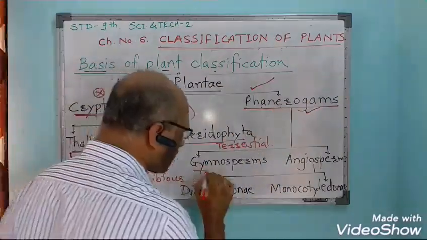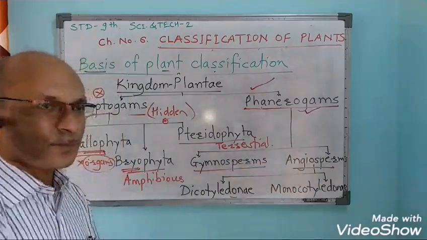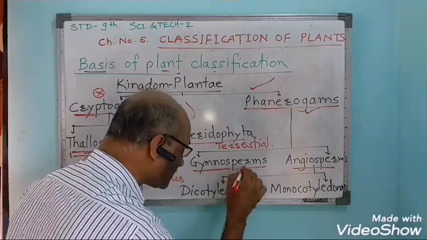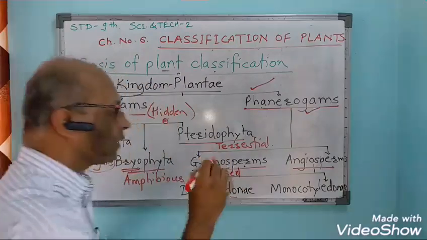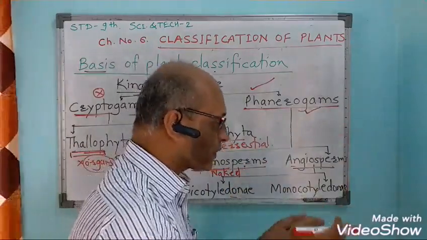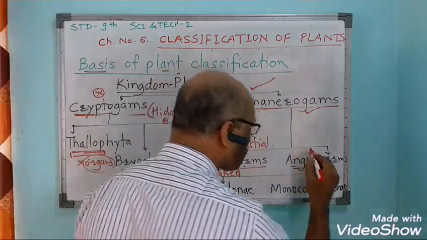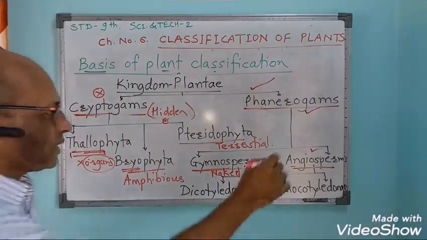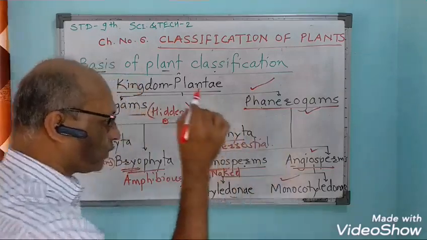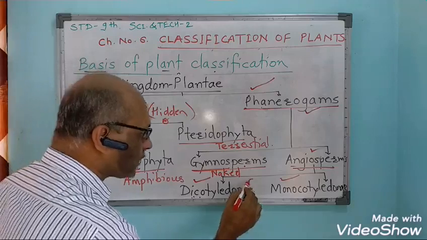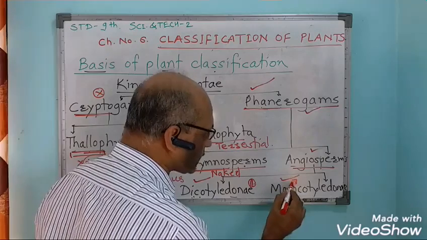Now this phanerogams is divided into two groups: gymnosperms and angiosperms. Gymnos means the seeds, sperms, that is the seeds are naked, and angios means covering. Seeds are covered with the ovary or fruit. These are known as angiosperms. And again these angiosperms are divided into two groups: dicotyledone and monocotyledone. In dicotyledone, seeds have two cotyledons, and in monocotyledone, seed is with a single cotyledon.